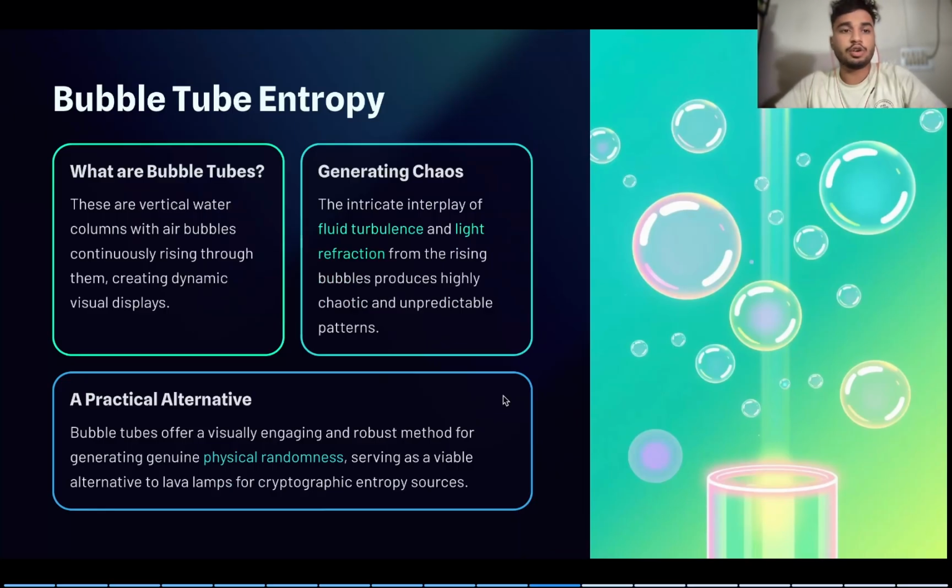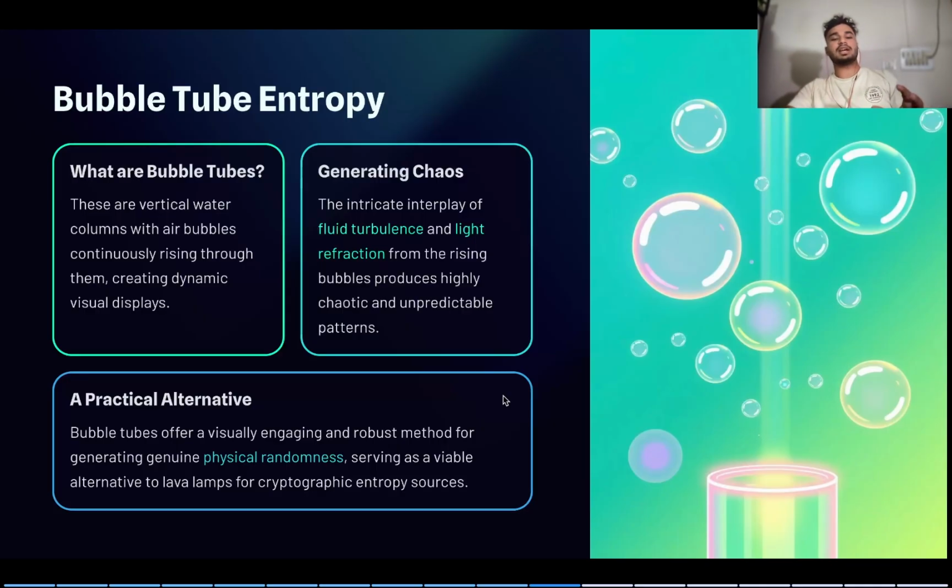Okay, let us look into bubble tubes. What are bubble tubes? Bubble tubes are the simplest structures. They have a tube which is filled with water and air is sent through it continuously, creating a virtual display of different bubbles in it. So let us simply say how this generates chaos.